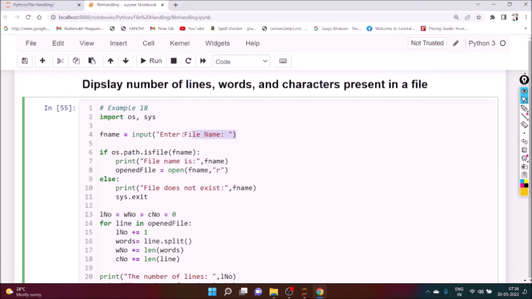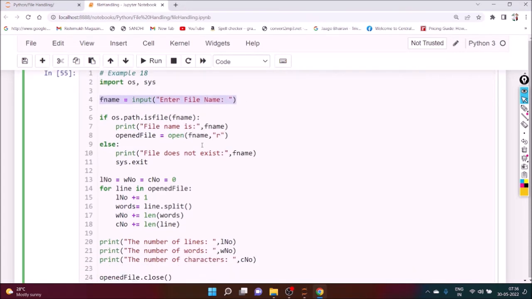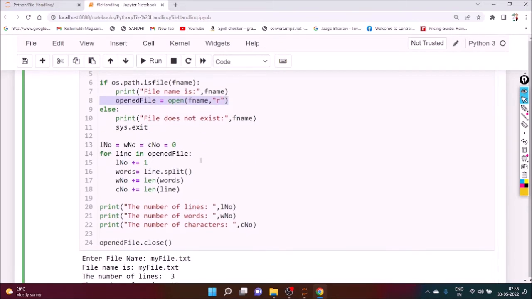So here we have to enter the file name and check whether the file is there or not. If the file is there, open that particular file. If the file doesn't exist, we can exit. If the file is there, we open it, so we need three variables.